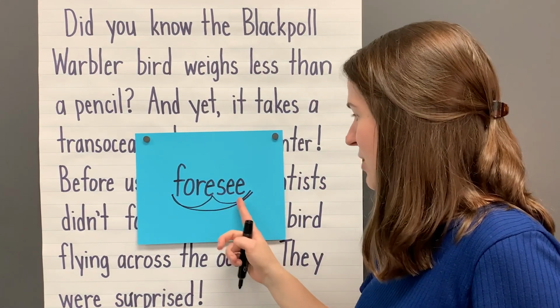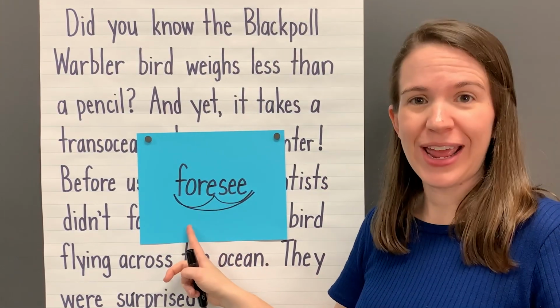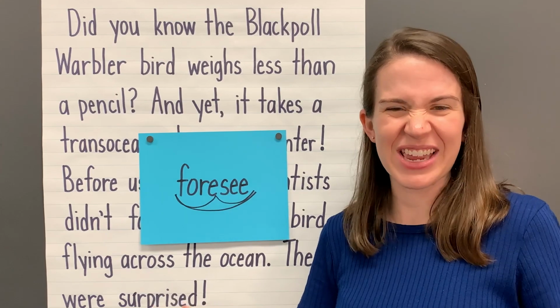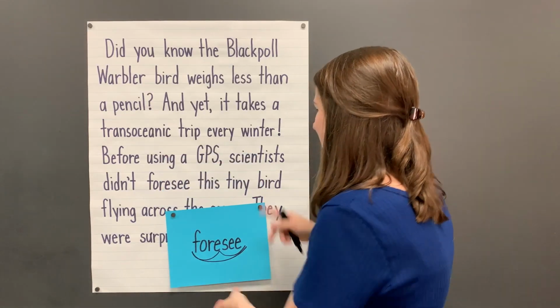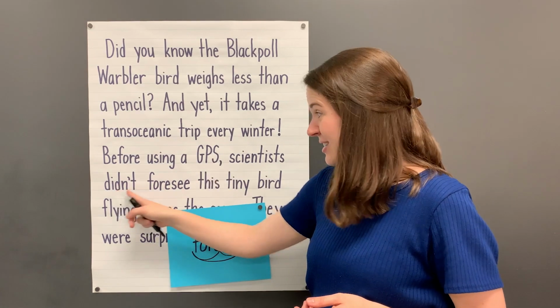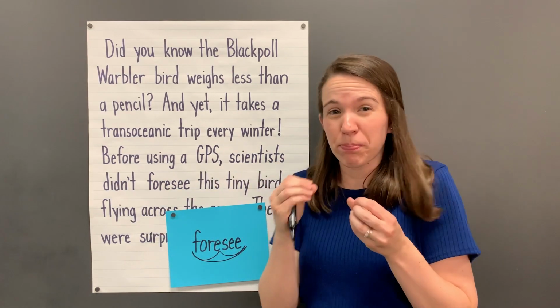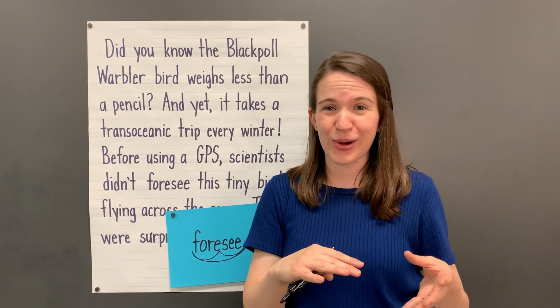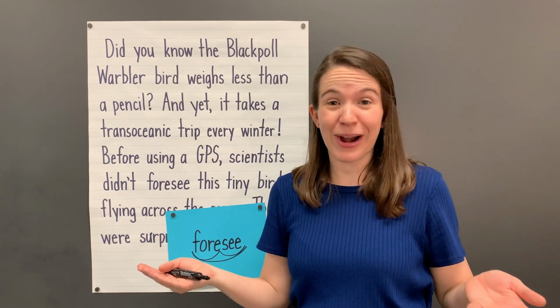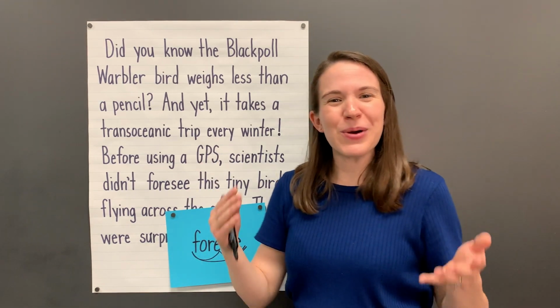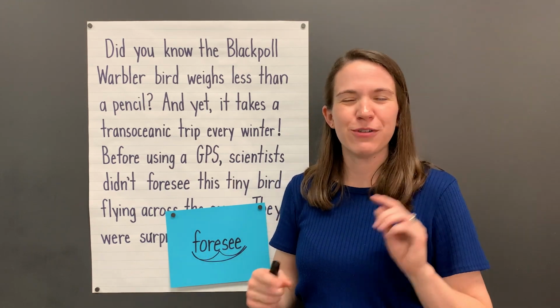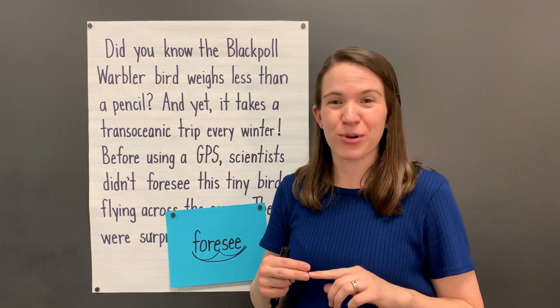So foresee means to see something before it happens. We've talked about how it's like making a prediction or a good guess. That means that scientists didn't predict that this bird flew all the way across the ocean. So they were surprised by that because they hadn't predicted that it would happen. Great work reading words with the for and trans prefixes.